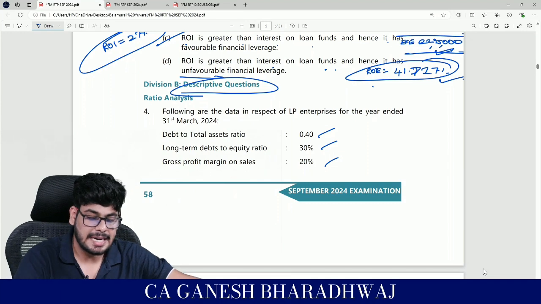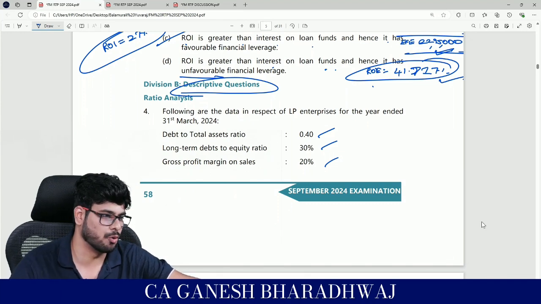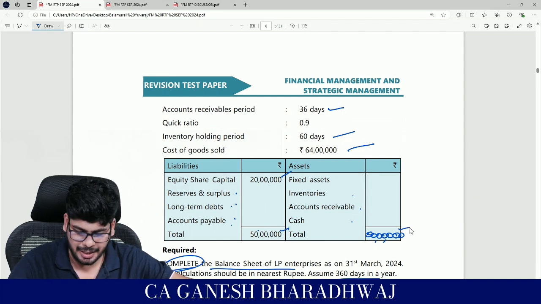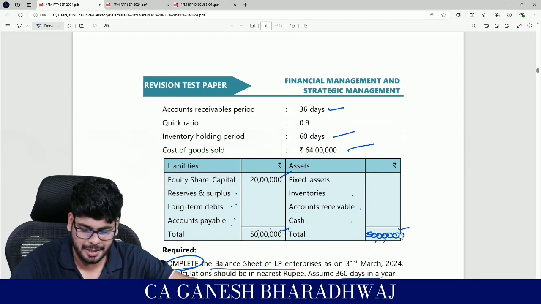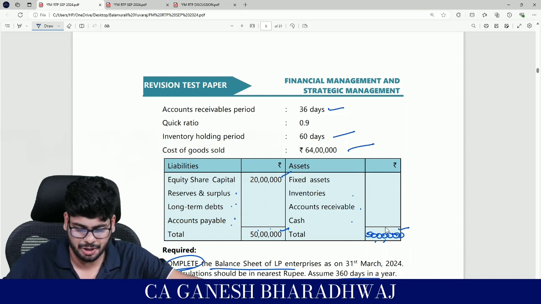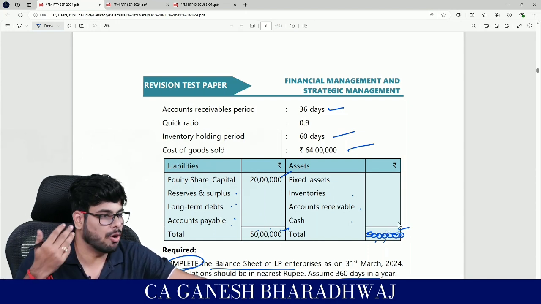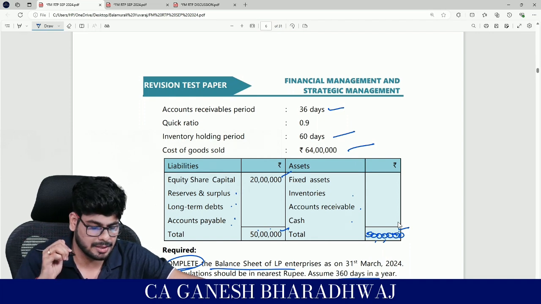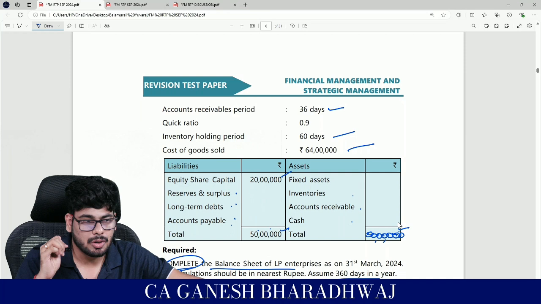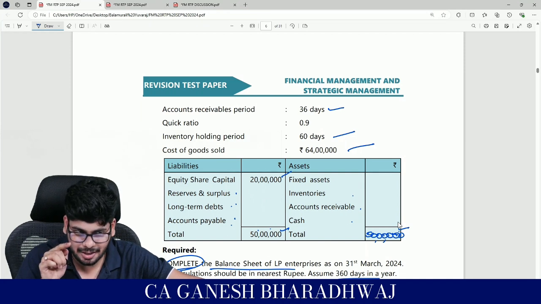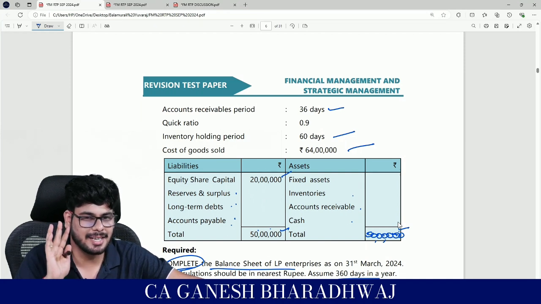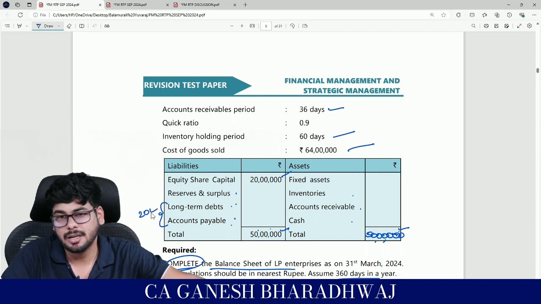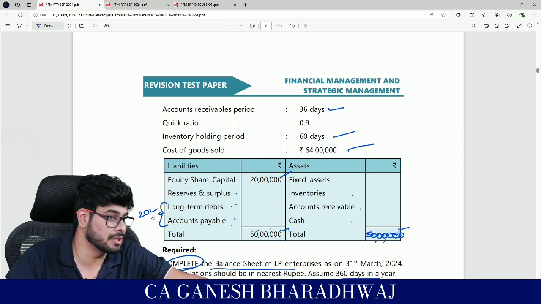Now look at this. First, what have they asked? Debt to total assets is 0.4, right? So what's your total assets? 50 lakhs. Correct? Your asset is going to be equal to your liability. Fine. So 0.4 of 50 lakhs, how much is that? 20 lakhs. Where will you fill it? Who said long term? Did they say it's long term? They just said debt, which means these two figures put together is going to be 20 lakhs. Clear? Guys, clear with this?